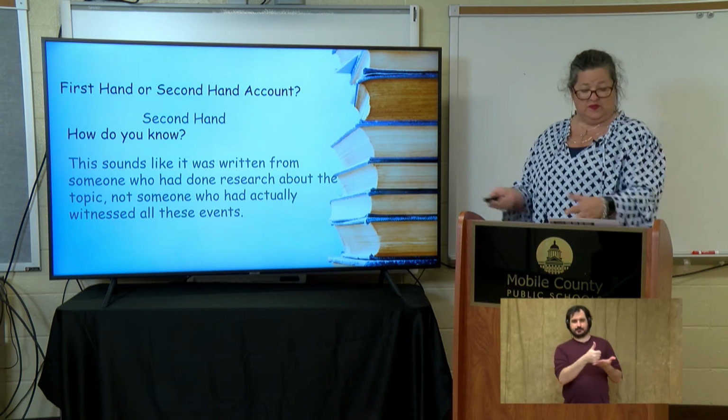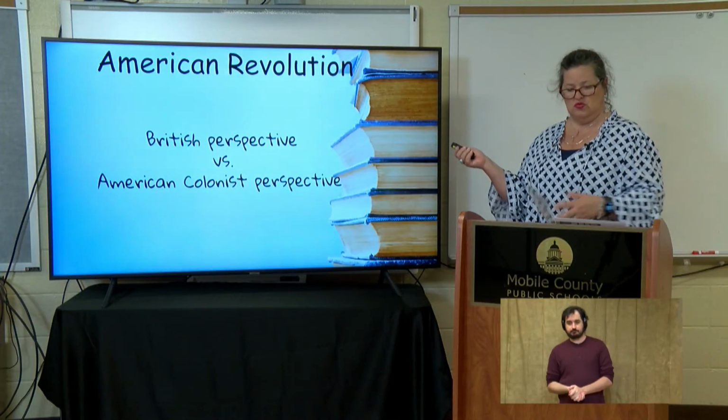But where might you find it? I found it in this book, George versus George, but where else could you find it? Do you think if you Googled about the American Revolution, you might find this there? Yeah, it's probably in an encyclopedia or something like that. So let's look at 2 perspectives.